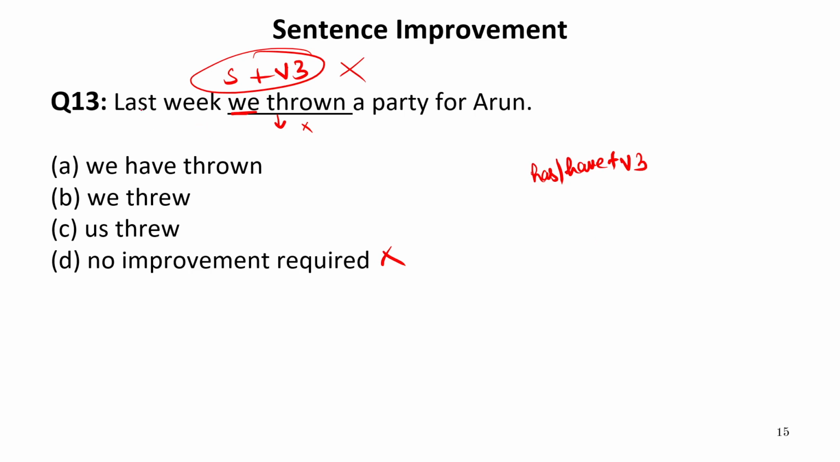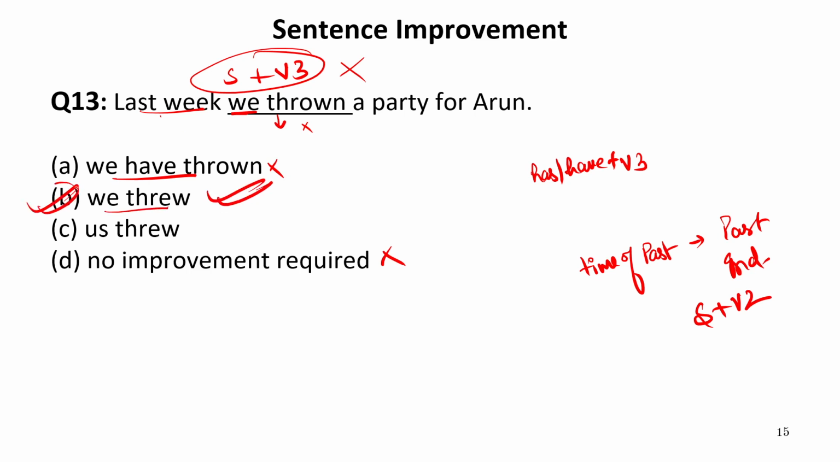Now last week refers to the time of past. Whenever we have been given the past time, we write the sentence only in past indefinite tense or simple past tense, that is subject plus verb second form. So if I write we have thrown, this is also incorrect because here we need past indefinite tense. We threw is absolutely correct. Us is not required because in the subject we cannot write the objective case. So our answer is B.